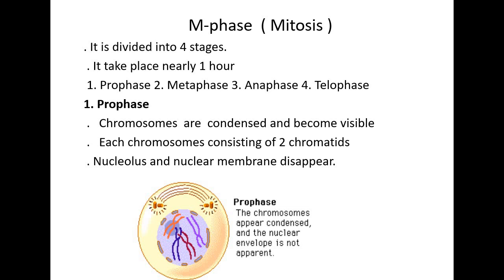First phase is called prophase. In prophase, chromosomes are condensed and become visible. Each chromosome consists of 2 chromatids. The nucleolus and nuclear membrane disappear. Here the nucleolus and then the nuclear membrane are not continuous; they are going for disappearance.